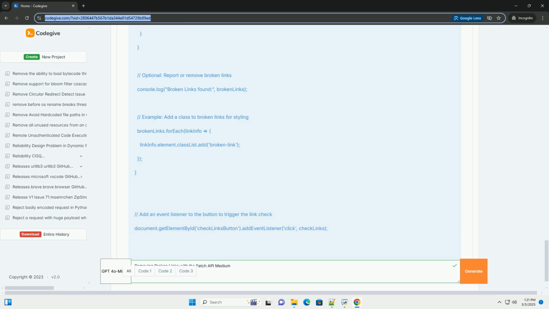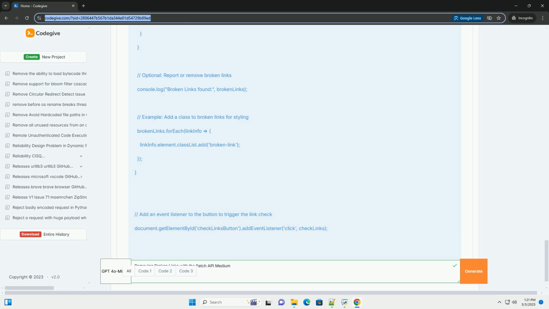Browsers enforce CORS to prevent malicious scripts from accessing data from other domains without permission. Solutions: Server-side proxy. The most reliable solution is to create a server-side proxy. Your JavaScript code sends requests to your server, which then forwards the requests to the target URLs. Your server can then relay the responses back to the client, bypassing CORS restrictions.